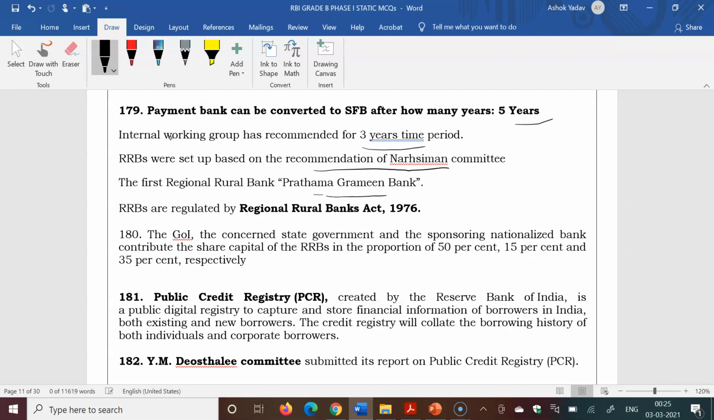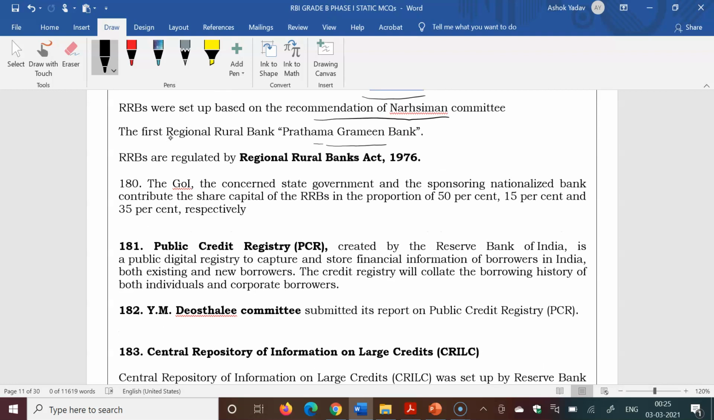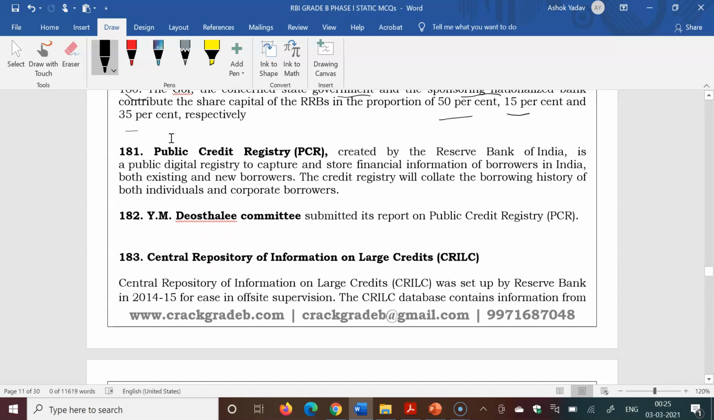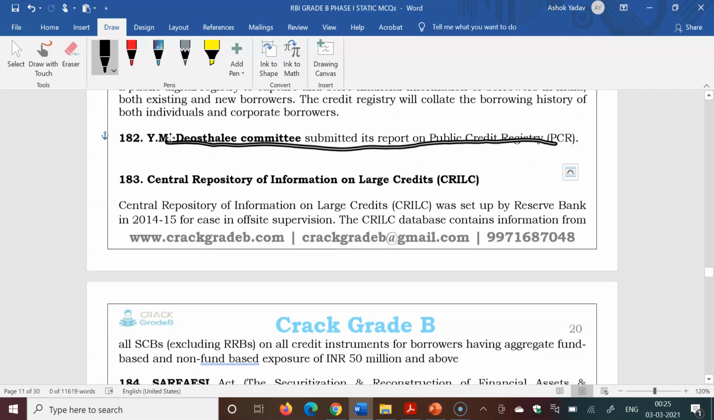First RRB is Prathama Gramin Bank, and these are regulated by the RRB Act 1976. The share of the Government of India, state government and sponsoring nationalized bank is 50, 15 and 35%. PCR stands for Public Credit Registry, and the committee that submitted its report on Public Credit Registry is the YM Deosthalee committee.